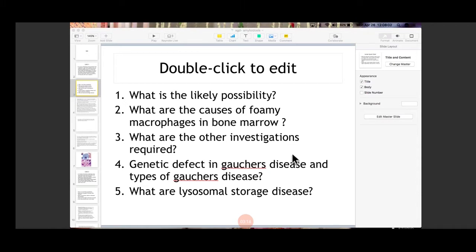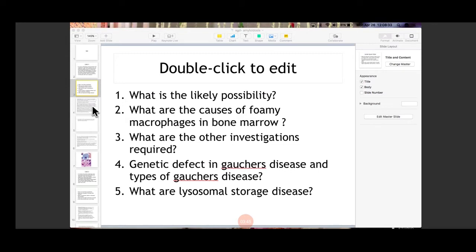Then the genetic defect and the types of Gaucher's disease, I'll tell you in brief, and what the lysosomal storage disorders are. There is a table given in your book of the lysosomal storage disorders. They can be classified as glycogenosis, sphingolipidosis, sulfatidosis, mucopolysaccharidosis, and other lysosomal disorders like Wolman's disease. There is a very good table given in Robbins, where you can see the close differentials of Gaucher's disease.